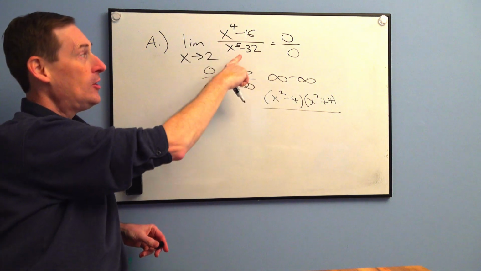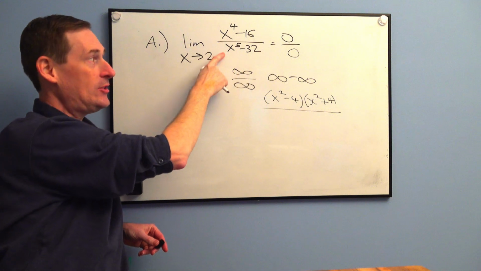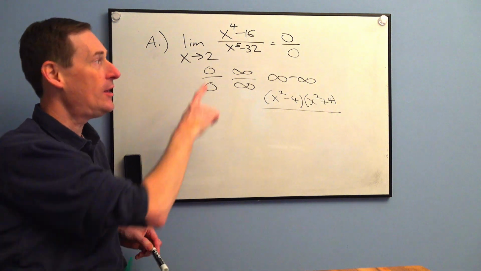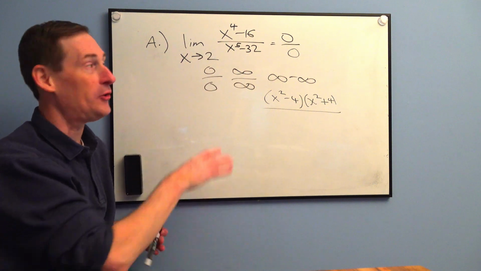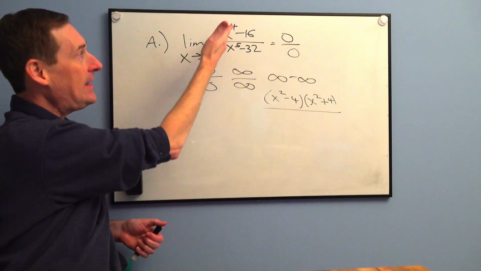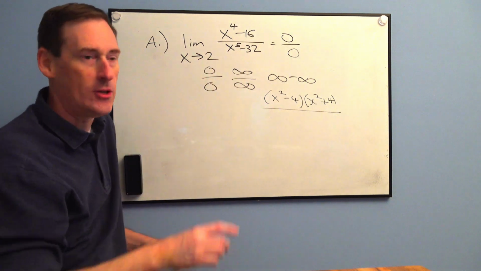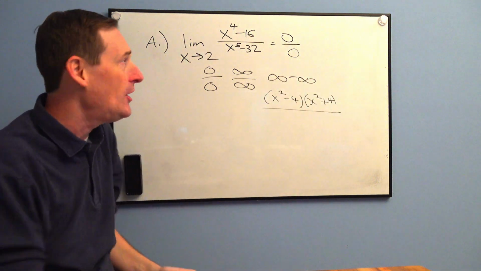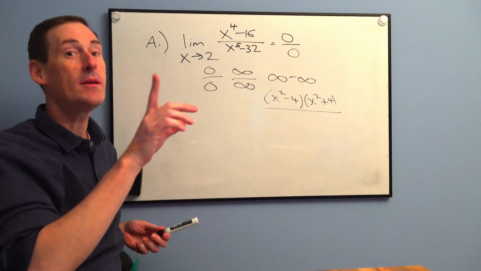See that? But then the bottom is the difference of 2 quintics, x to the 5th and 2 to the 5th. Okay, remember me mentioning like quartics, quintics before? 32 is a perfect quintic because it's 2 to the 5th. I think I mentioned before that there's a website that actually tells you how to factor fifths and sevenths and ninths and all the odd powers. The even powers are just difference of 2 squares, always. The odd powers, lots of luck. Nobody's going to memorize that formula that's like as long as this entire room right here. There's no point. You're not going to be able to factor x to the 5th minus 32 on the fly. Total dead end.